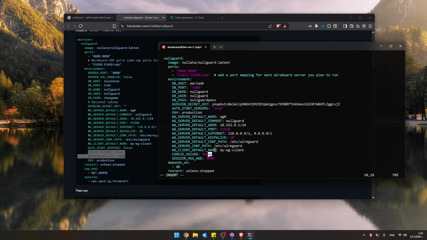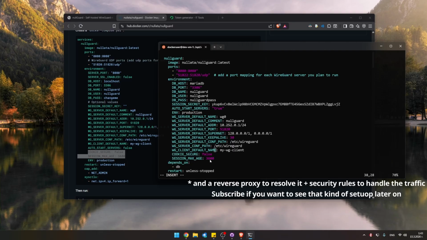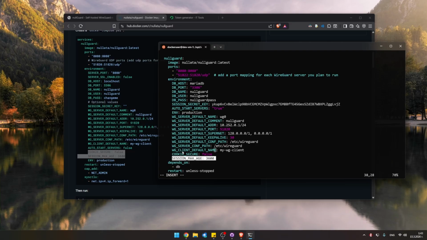These two are worth mentioning. Cookie secure usually should be false if you're not going to expose nullGuard to the public internet, in order for you to be able to log in remotely. If you're just going to be accessing it via the VPN network, leave it as it is. And do not, I repeat, do not expose the nullGuard application to the public internet, if possible in general. But do not do it, especially if you do not have an SSL certificate. And then we have the user session max age. This is how long your user session will last until the application logs you out automatically.